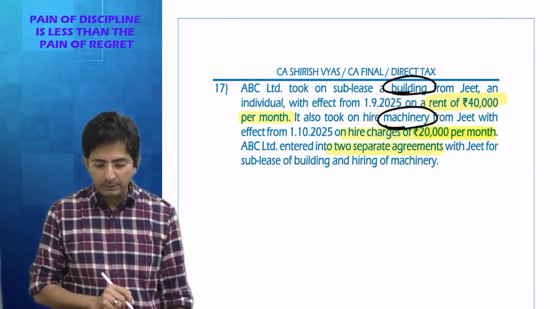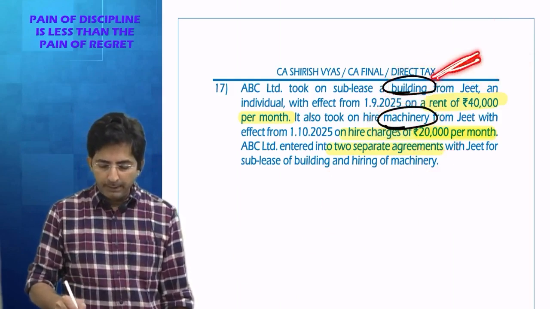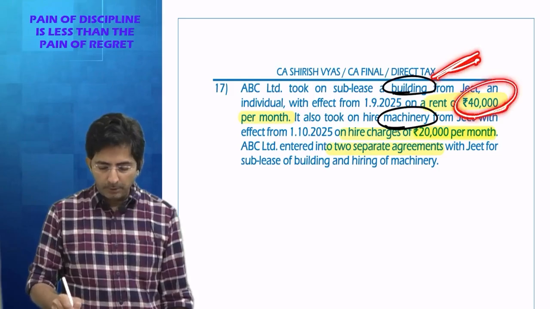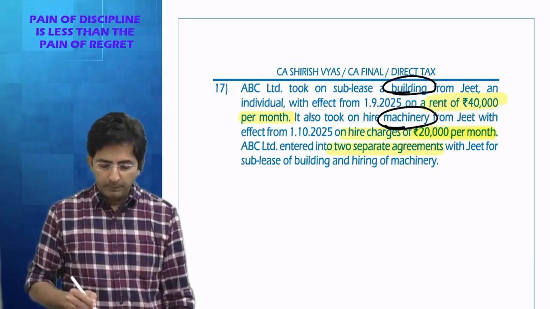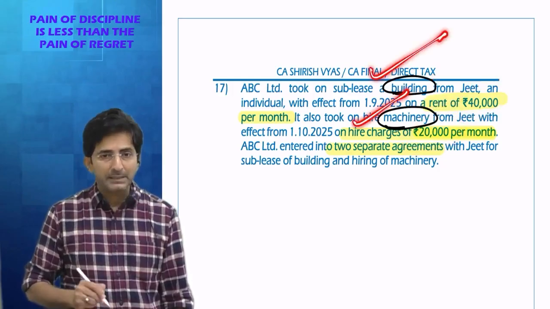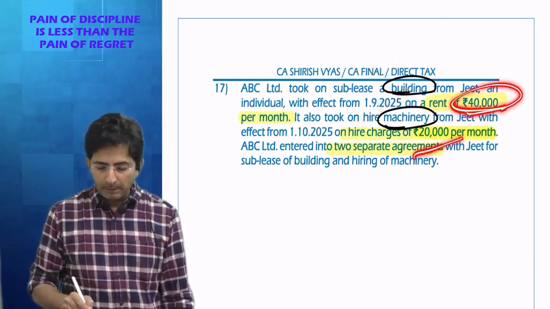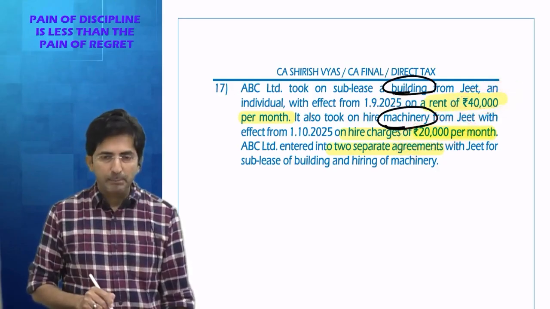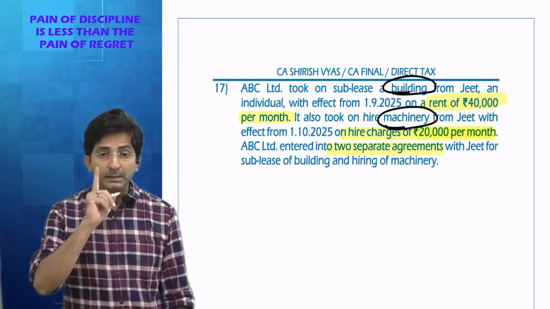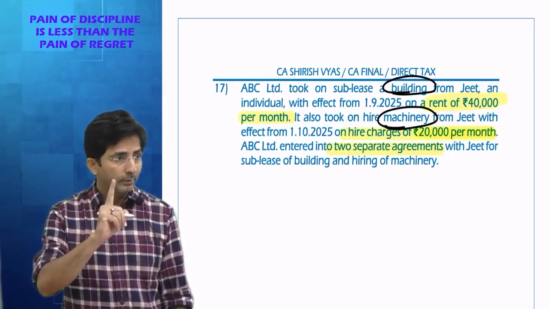Check, is it crossing the threshold? Building rent is 40,000 per month. Machinery rent is 20,000 per month. If you see building and machinery separately, both are separately below 50,000. So what to do? Will you check separately or will you check combined? Combined. One section, one threshold.